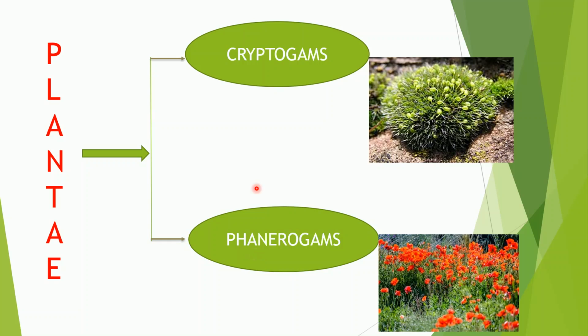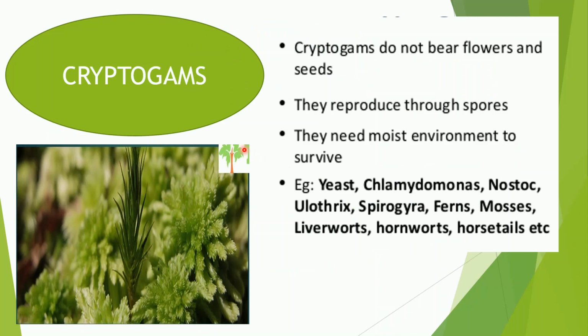Okay, children. So now let us discuss in brief these subdivisions of Plantae. Now the first, that is cryptogams. As the name itself says, crypto means hidden. So they don't have any clearly visible reproductive structures.